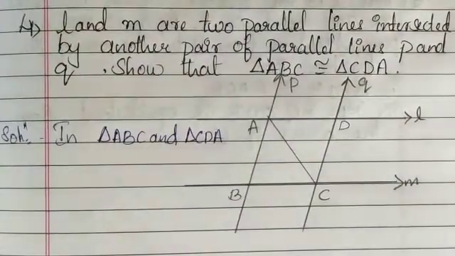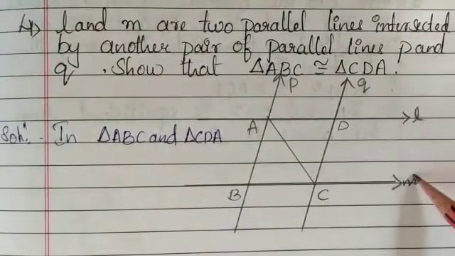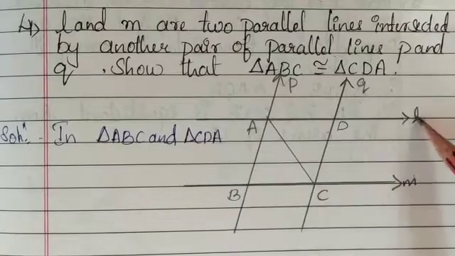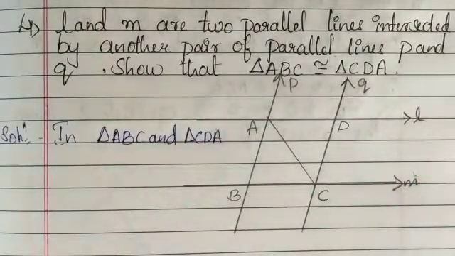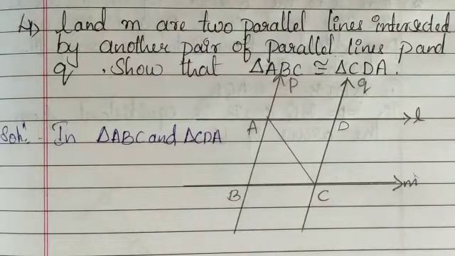If you observe, these two, L and M, are parallel lines. If there are parallel lines, you know the properties of parallel lines which are intersected by another line, or the transversal line.